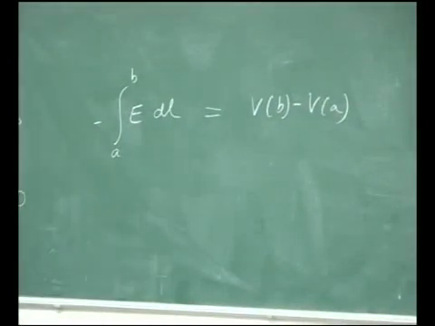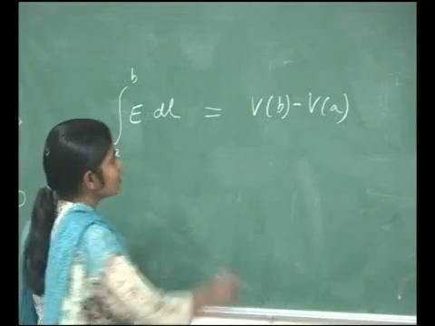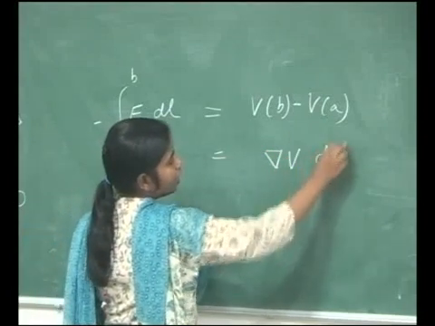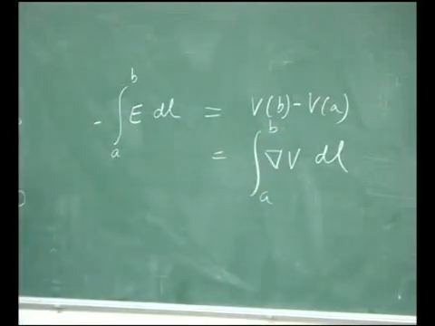Now, from the basic theorem of gradients, I can write this as the integral of gradient of V dot dl going from A to B.